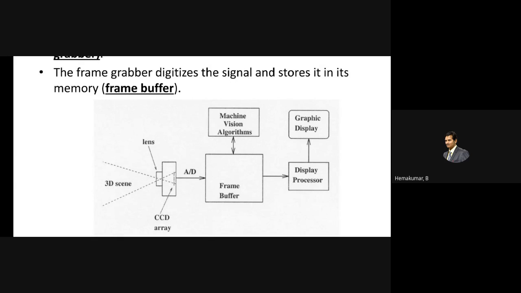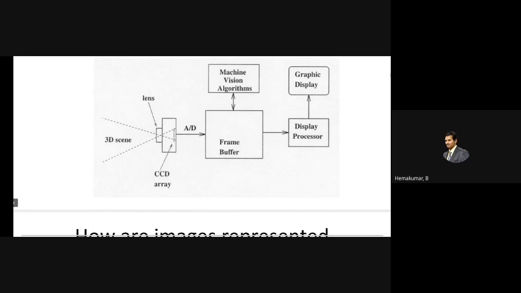So it requires some time to process, so we have some machine algorithm which is put in the digital image processor, which is coupled to the frame buffer. Then again, after processing, the frame buffer collects the data from the machine algorithm, that is the image processor. Then it sends it to the display processor, or it may be sent to the storage device.